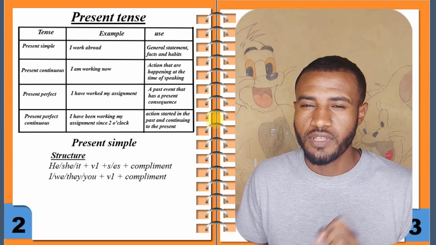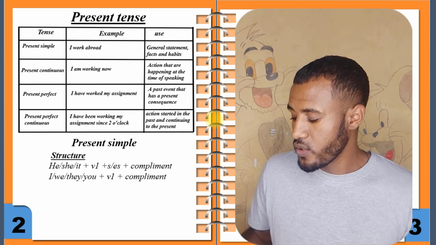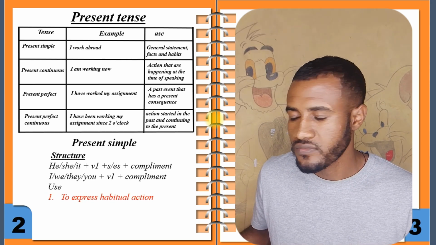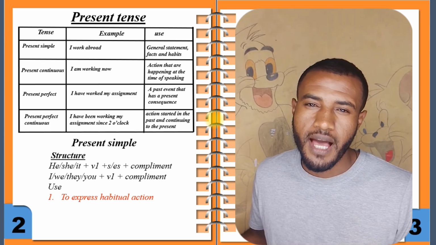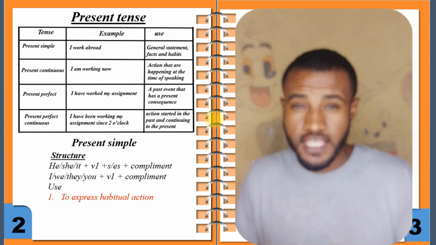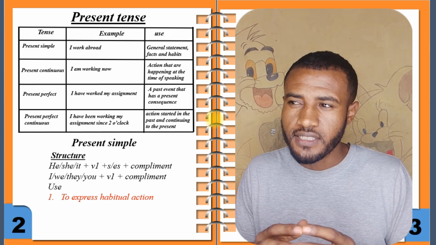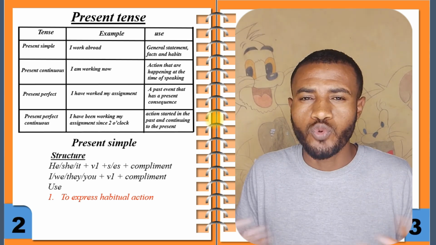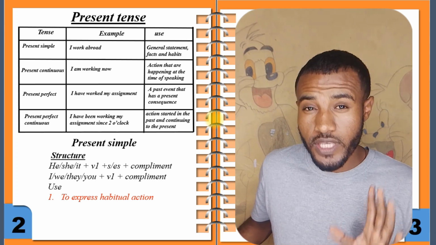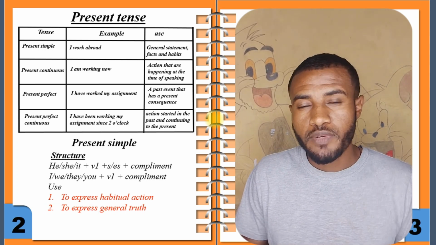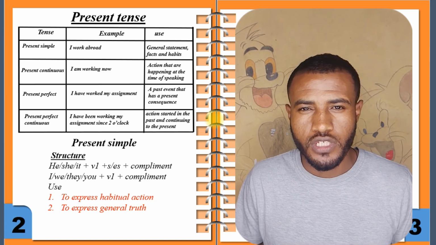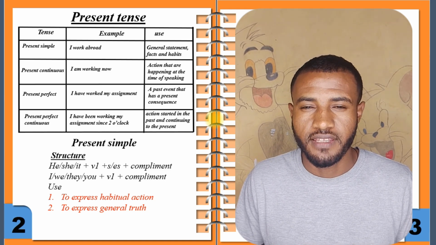This is the structure for the simple present tense. And what is the use of simple present tense? One, to express habitual action or repeated action. If you want to express a habitual action or a repeated action, we have to use the simple present tense. The second use is to express general truths. If we want to express a general truth, we have to use the simple present tense, right?